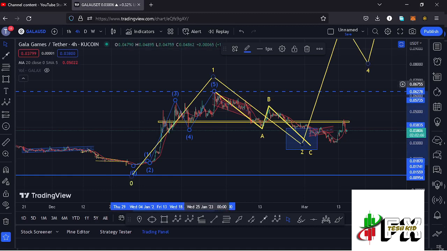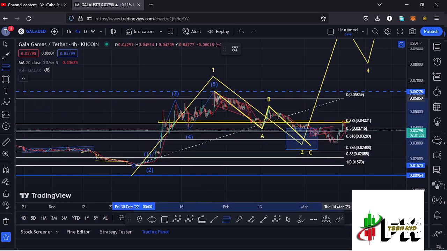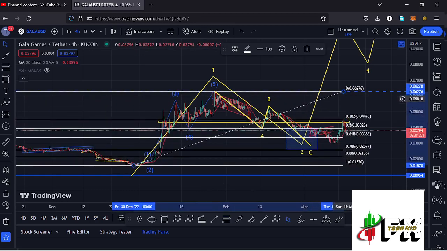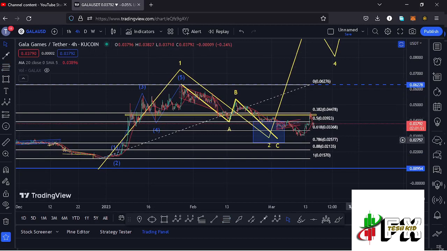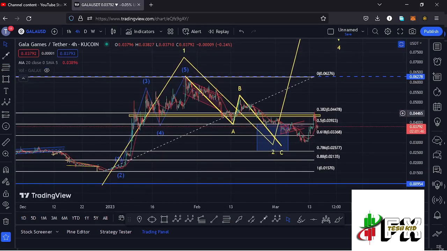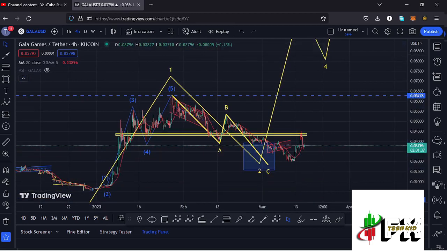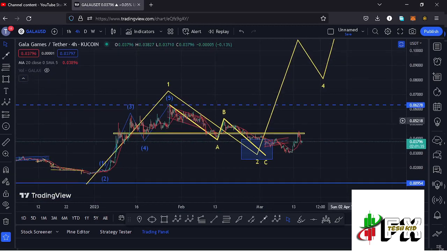And after seeing the formation of a larger Elliott wave count 1, whatever we expected next was a corrective structure to the lower side in the formation of this wave 2, and using the Fibonacci connecting them from the low of the first wave to the high of that wave 1, that gave me a minimum retracement area in the formation of that wave 2 between the fib level 0.5 and the fib level 0.78, which is a target area that we have fully maximized. And having fully maximized our minimum target area in the formation of that wave 2, I believe that we have bottomed out in the formation of that wave 2, and whatever we are seeing at the moment is the start of this wave 3 to the upper side.